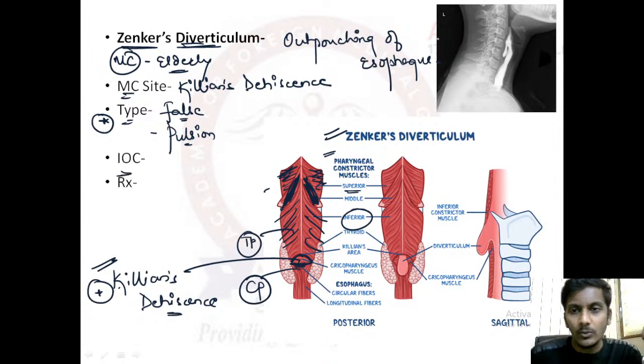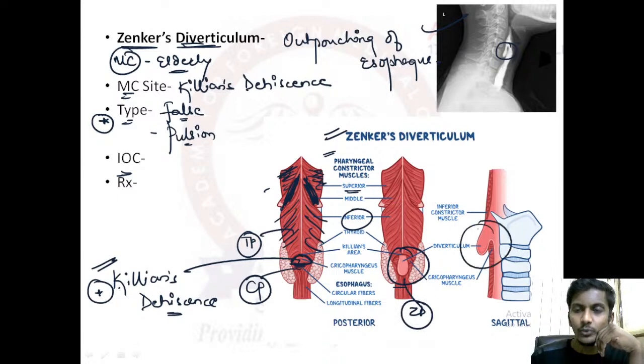Investigation of choice would be, what is this? This is your barium swallow. On barium swallow you can see this outpouching, that is your Zenker's diverticulum, right? Here also you can see this outpouching. On lateral view, usually you can see it very clearly. So the investigation of choice would be a barium swallow.